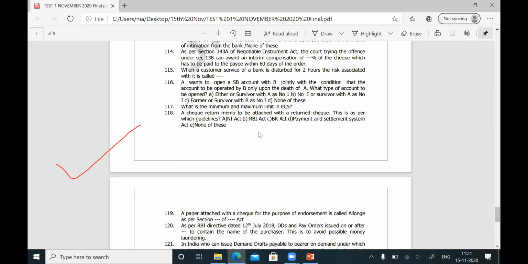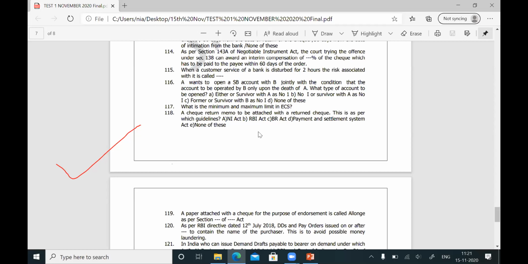If they ask from which date the name of the purchaser is incorporated in the DD, you'll draw a blank because you do not know the date. For question number 120, the answer is from 15th September 2018. From 15th September 2018, DDs issued should contain the name of the purchaser.